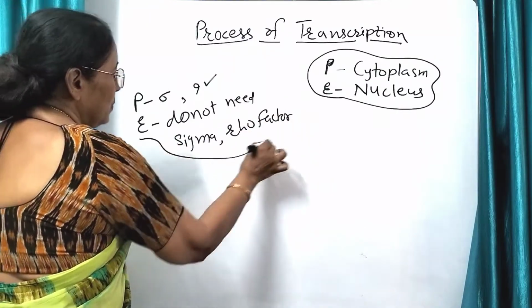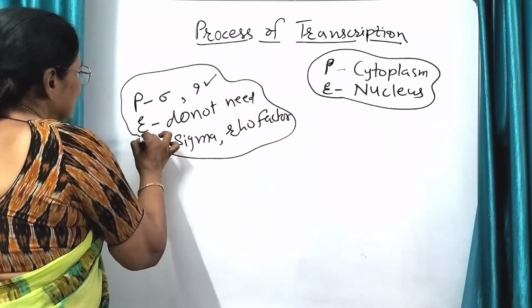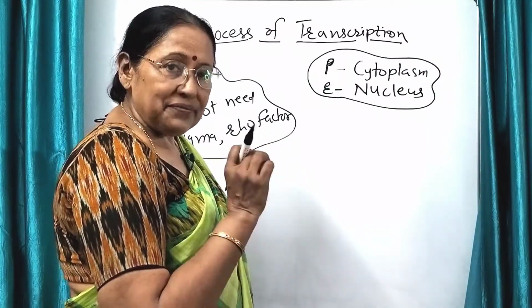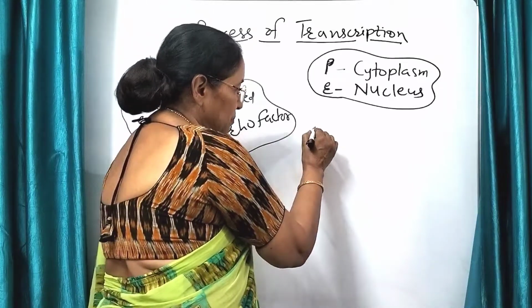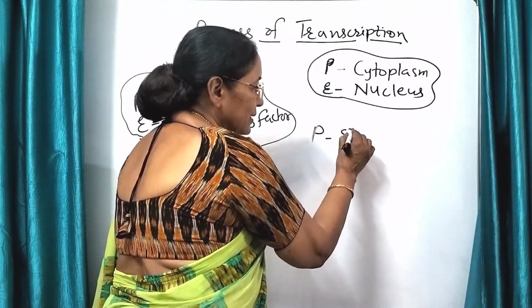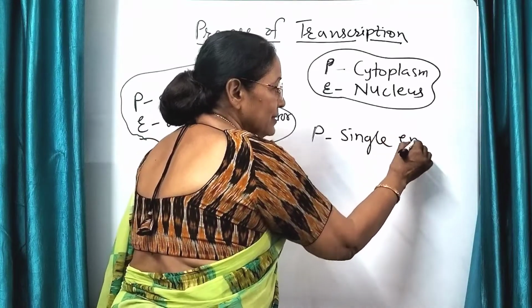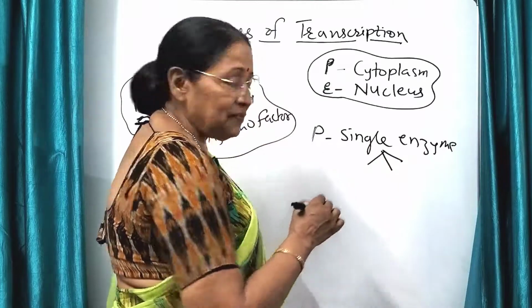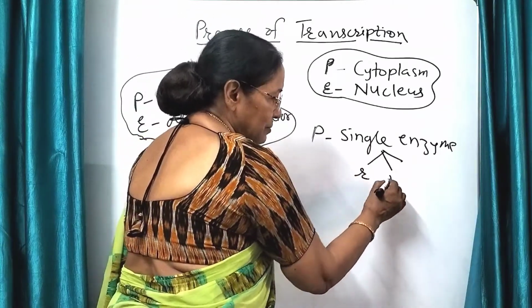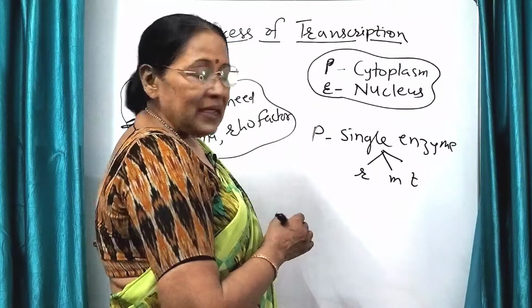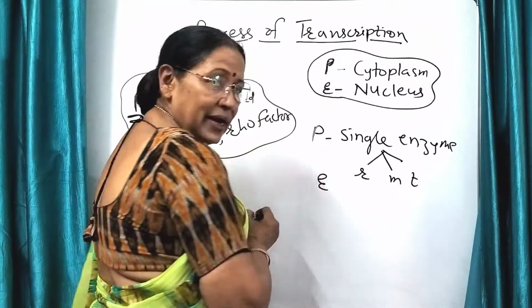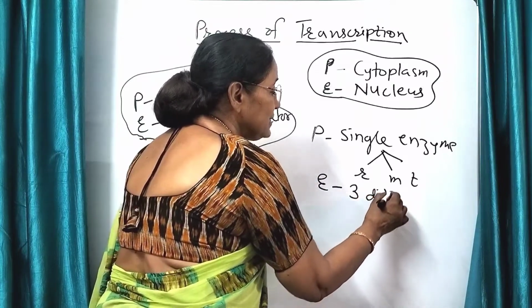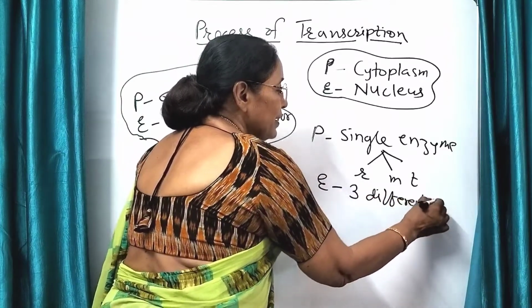Fine. Now another difference, one major difference. The third important difference is that in prokaryotes, only one enzyme forms all three types of RNA, that is ribosomal, messenger and transfer. Whereas in eukaryotes, there are three different enzymes in the nucleus.